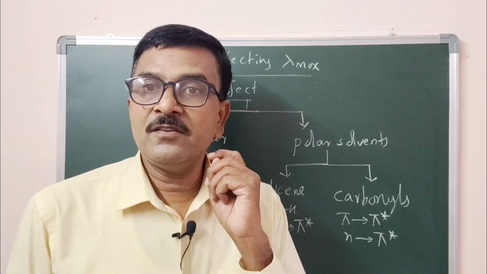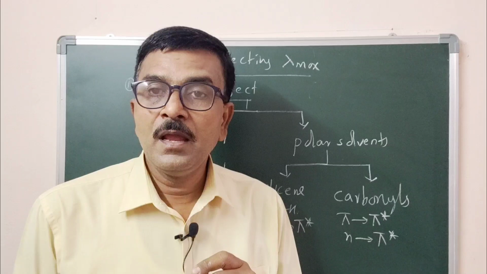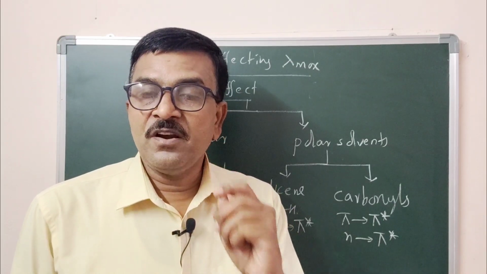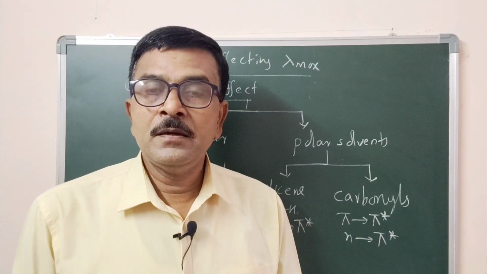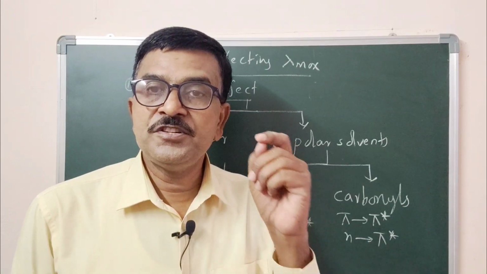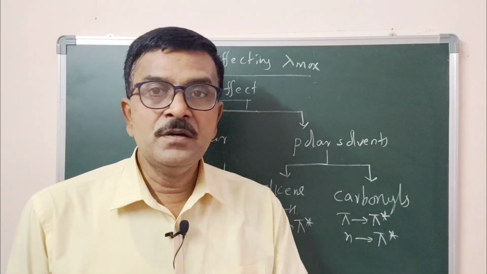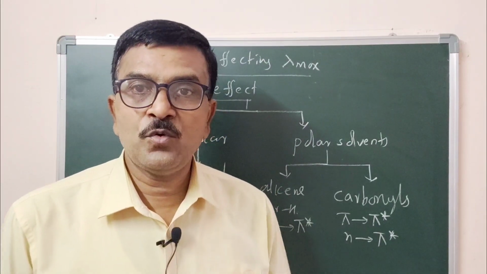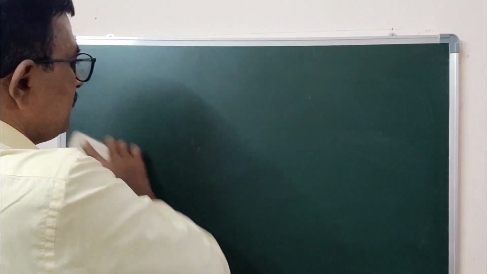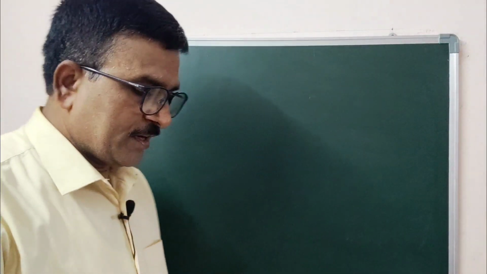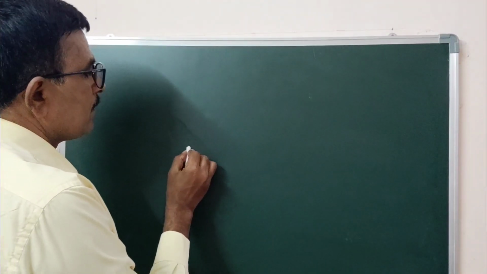Now let us discuss why the pi to pi star transition is shifting towards a longer wavelength and the n to pi star transition is shifting towards a shorter wavelength, that is hypsochromic. Say, now we have three types of orbitals.